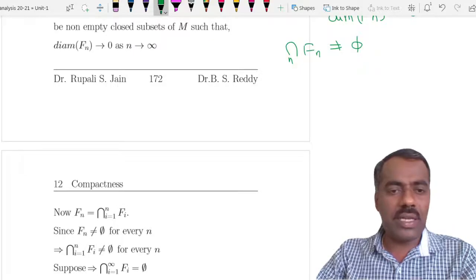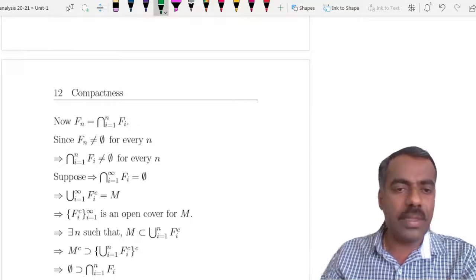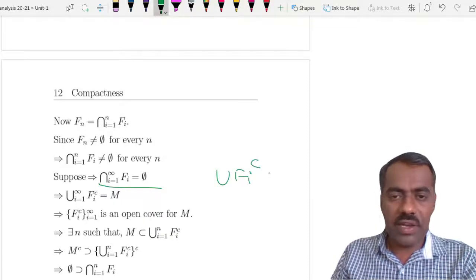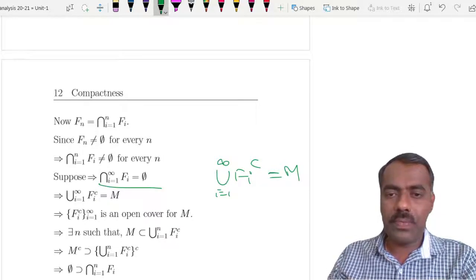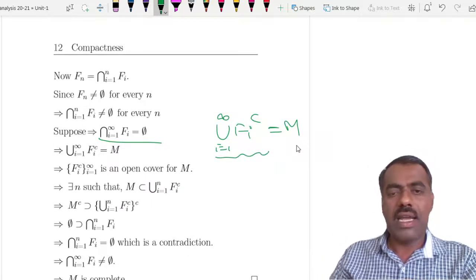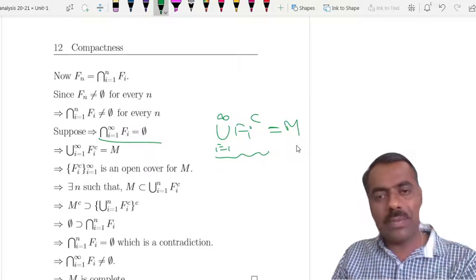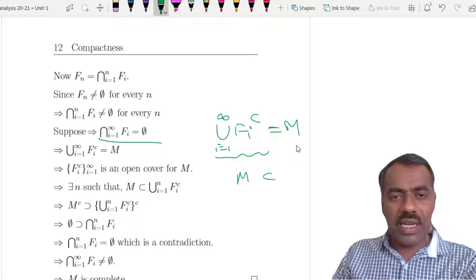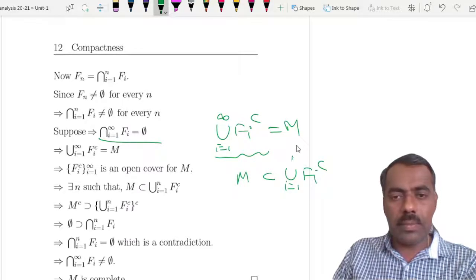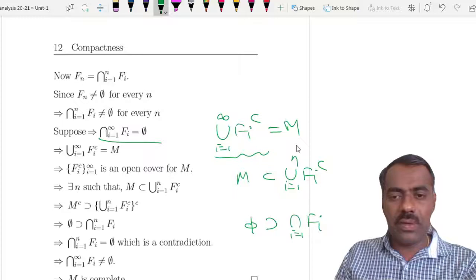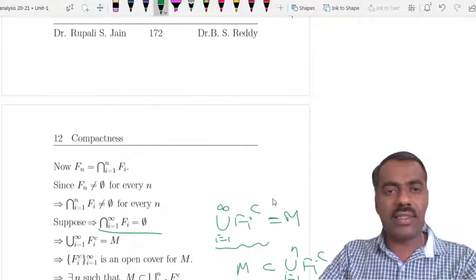Suppose we assume that this intersection is empty. Then, by taking the complements, what we get is that the union of the Fi complements is M. That means M is covered by these open sets, right? Then using the fact that there exists a finite subcover, M is contained in a finite union of Fi complements. But again, by taking complements, what you get is the intersection of the Fi's is empty.